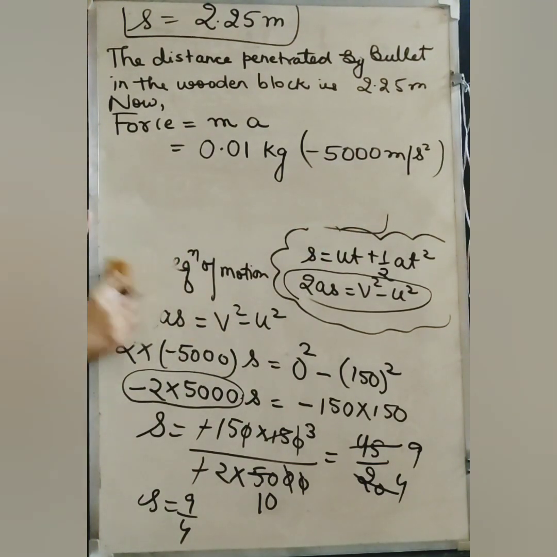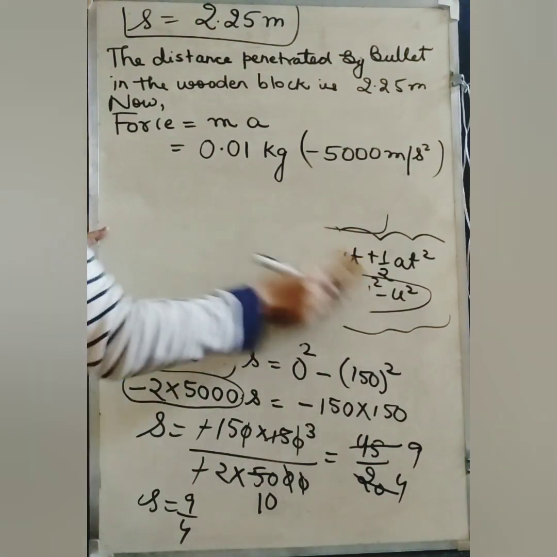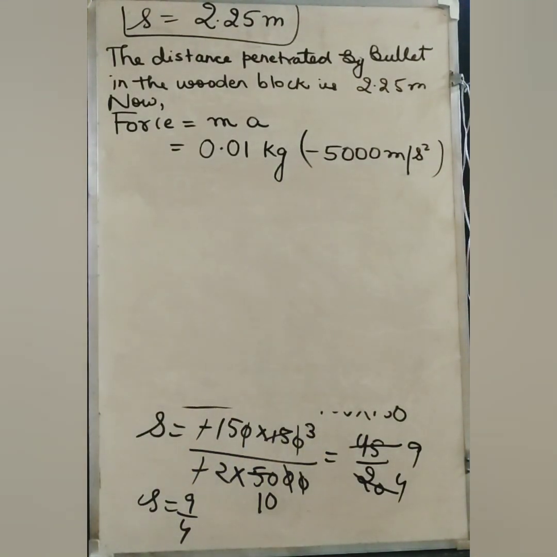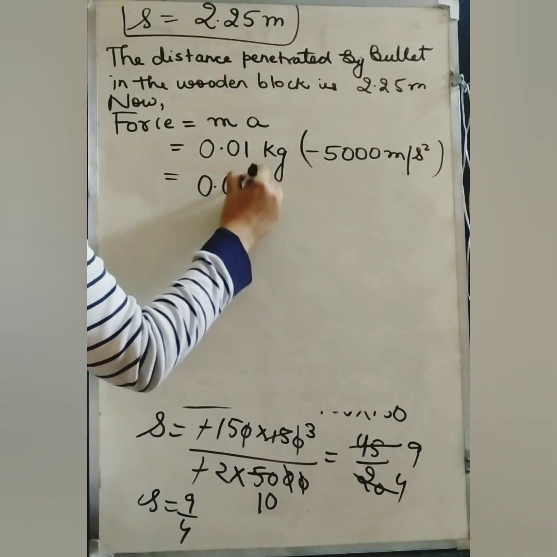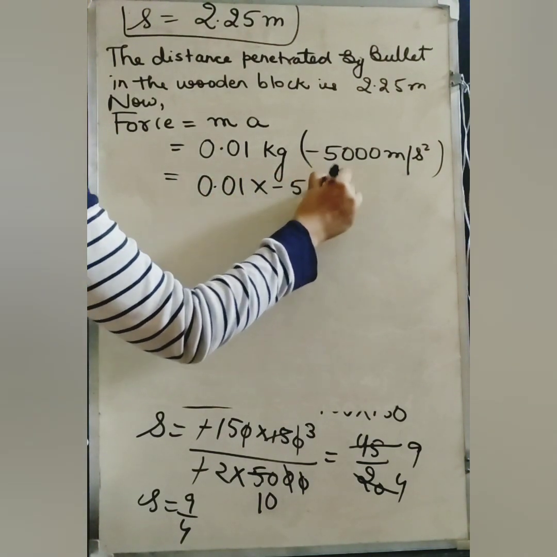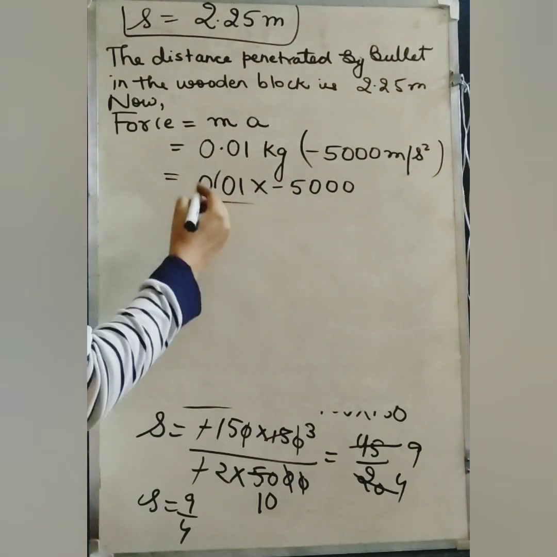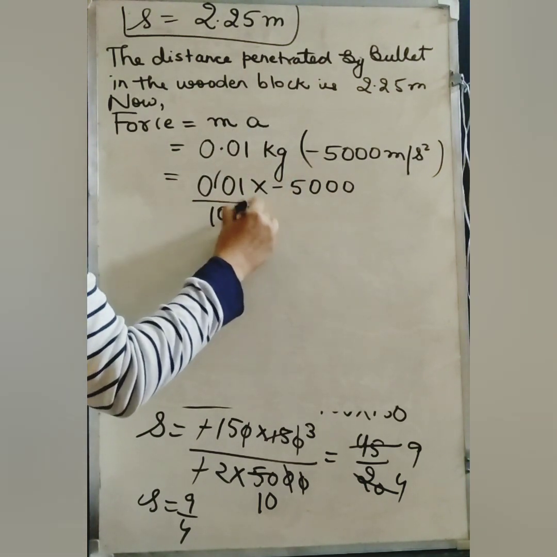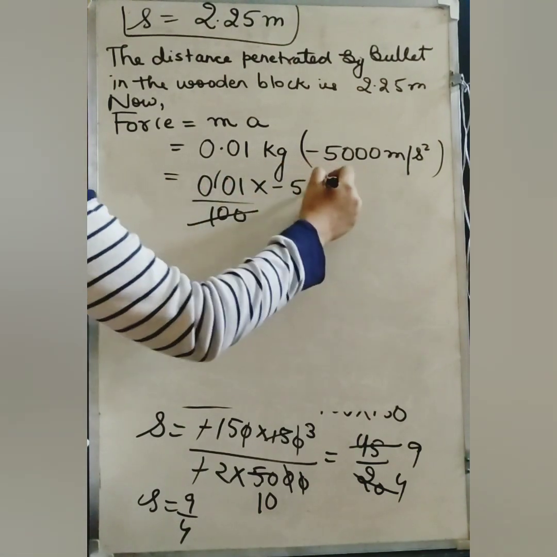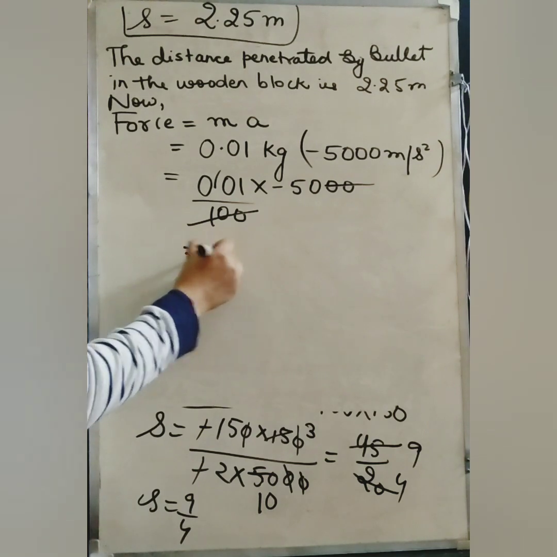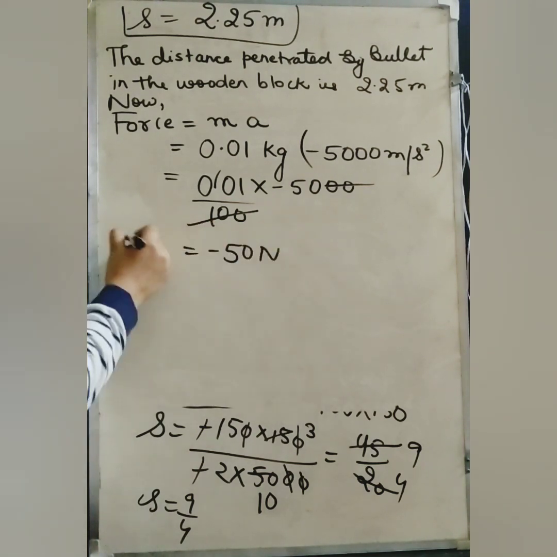So you have to simply solve it and you will get how much force is exerted by the wooden block on the bullet. So 0.01 into minus 5000. The decimal will be removed and it will be upon 100. Two zeros will be cancelled. This is 1 into minus 50, which will give you minus 50 Newton.